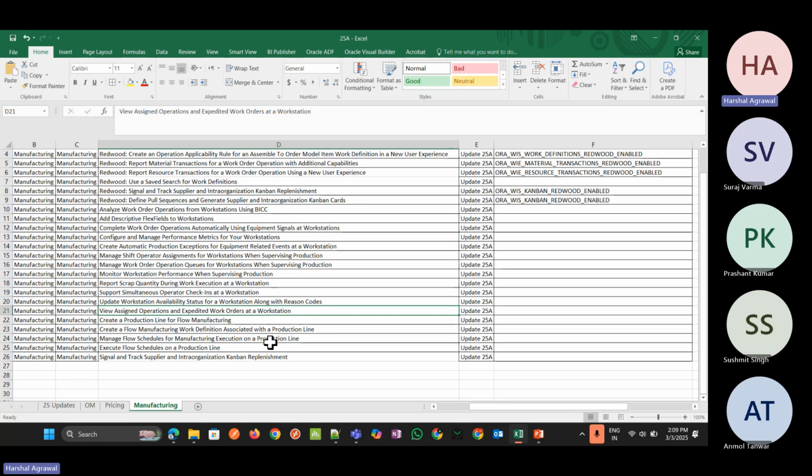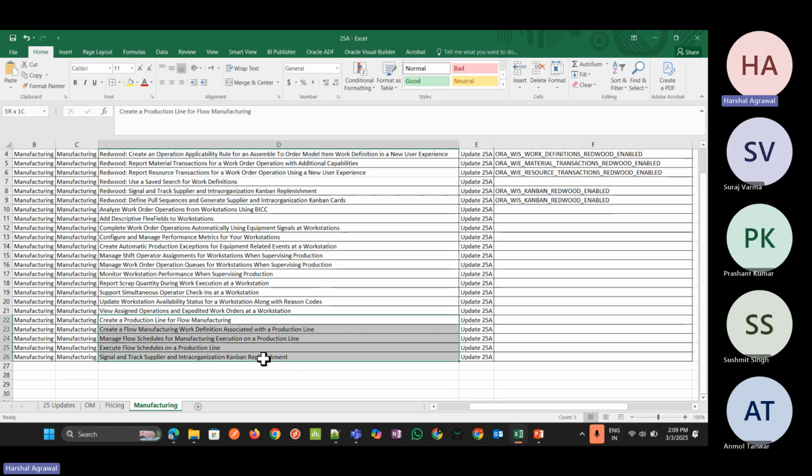With the production supervisor role, a supervisor or an operator can view all the operations that have been assigned for a particular workstation. You can view assigned operations and expedite work orders at a workstation when assignments are not enforced. You can also do this when assignments are enforced. And this is also an opt-in feature which we need to do. So this was everything that came into the smart manufacturing operations.